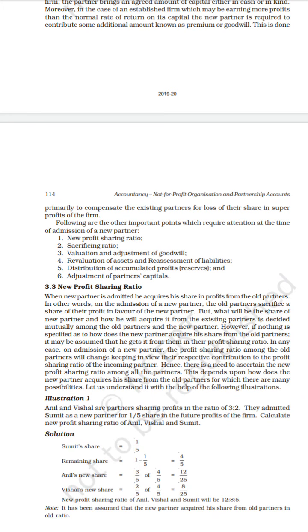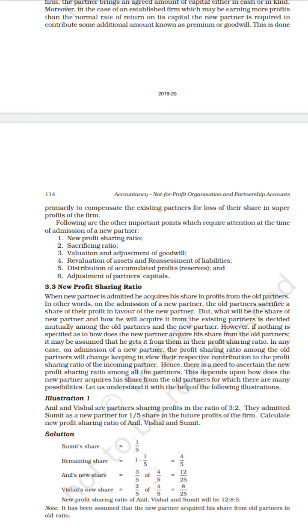Okay, so following are some of the important points to be considered at the time of admission of a new partner. First one is calculation of the new profit sharing ratio and sacrificing ratio, how to value the goodwill, valuation and adjustment of goodwill, revaluation of assets and reassessment of liabilities, distribution of accumulated profit, that is the reserves, and adjustment of partners' capital. So these are the six important points when doing problems relating to the admission of a new partner. First one is the new profit sharing ratio.